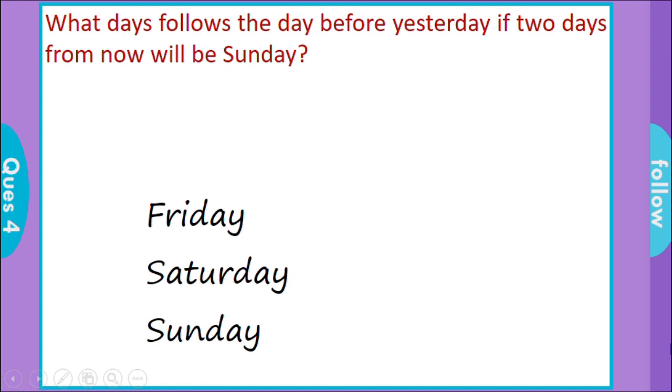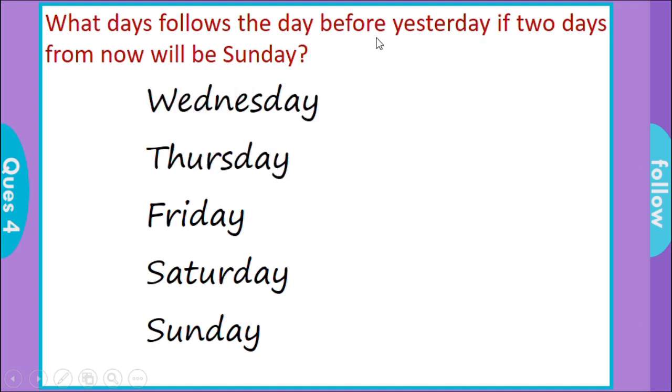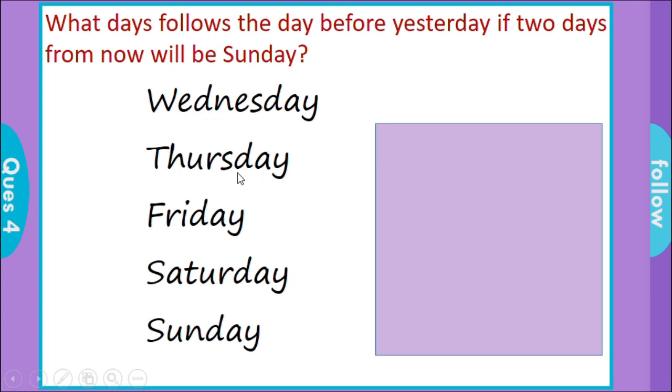Now the day before yesterday, if 2 days from now will be Sunday. So what is the day before yesterday of Friday? If it is yesterday, it is Thursday. Day before yesterday, it is Wednesday. So for this entire sentence, the answer is Wednesday. Now see, what day follows the remaining question? So they are asking what day follows Wednesday. So answer is Thursday. Okay, so Thursday is the final answer.